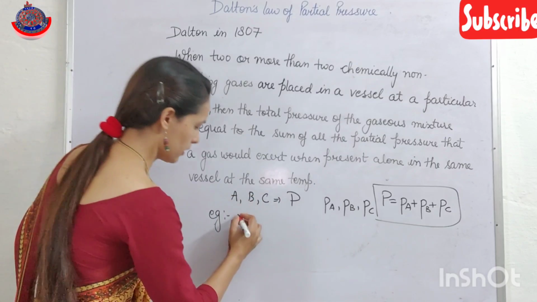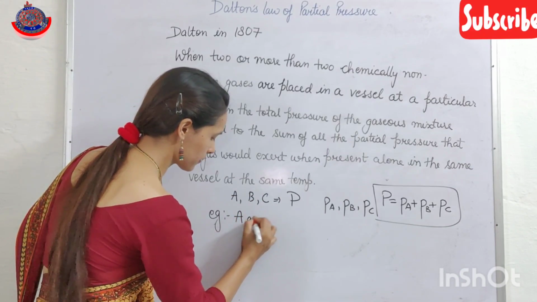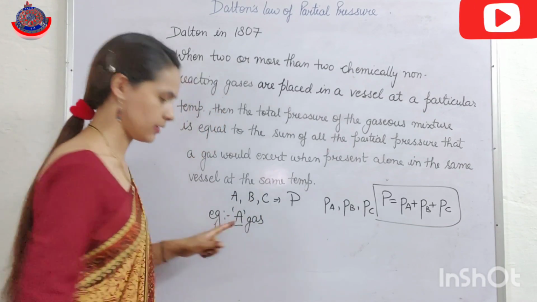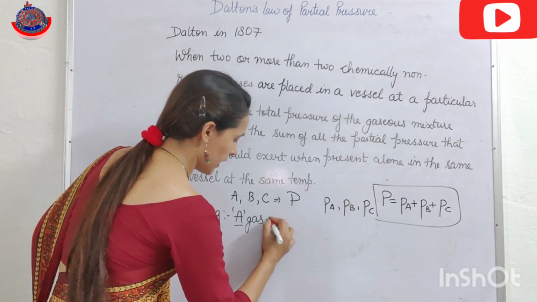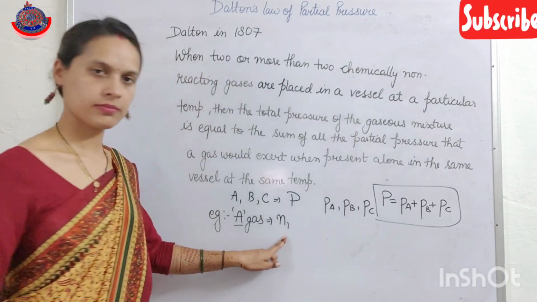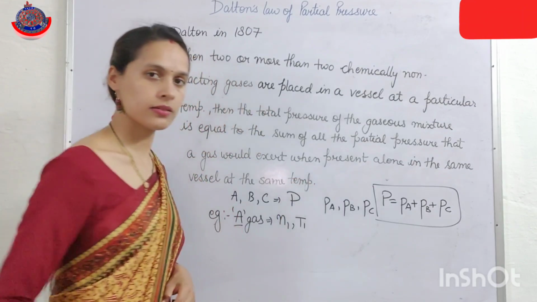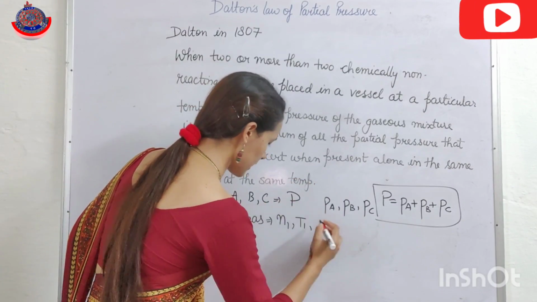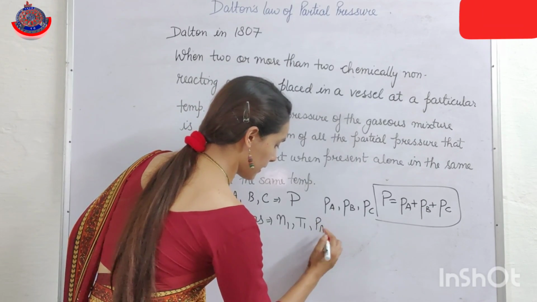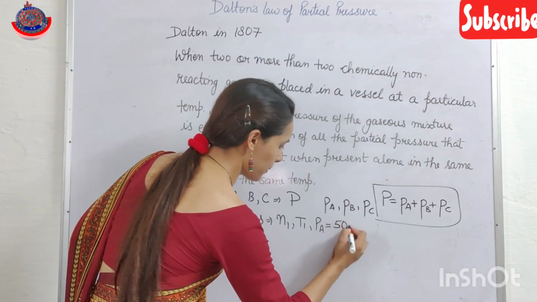Let us take one more example. Let us suppose a gas A having N1 moles at temperature T1. Suppose the pressure exerted by A is 50 mmHg.